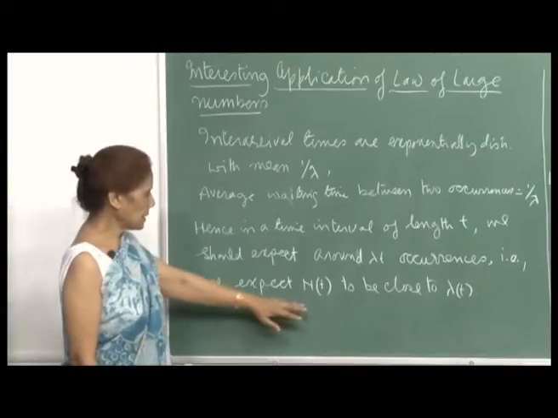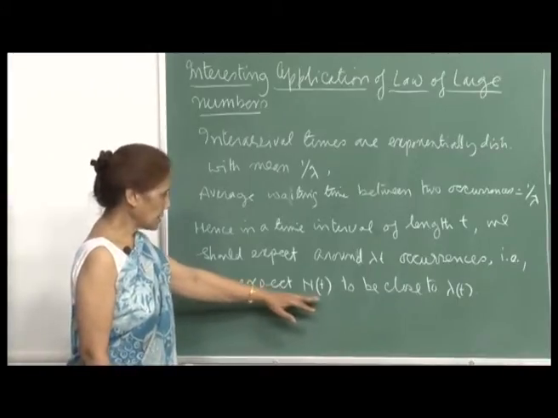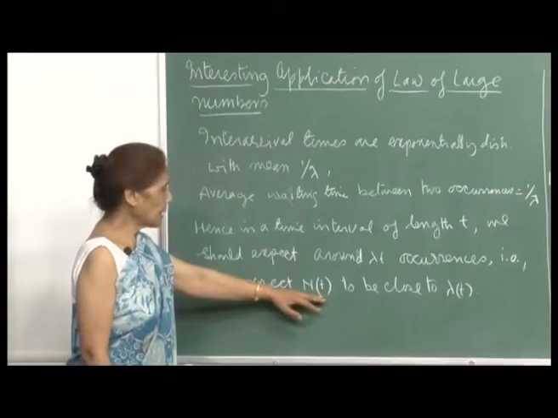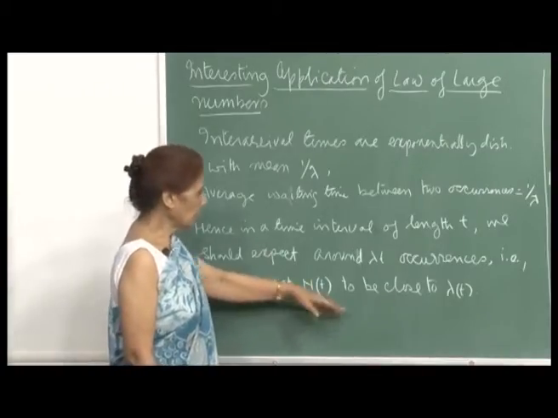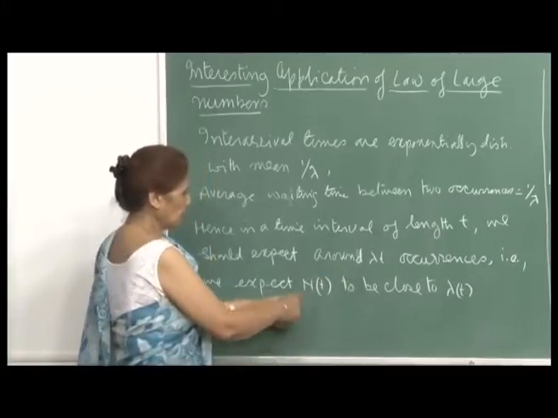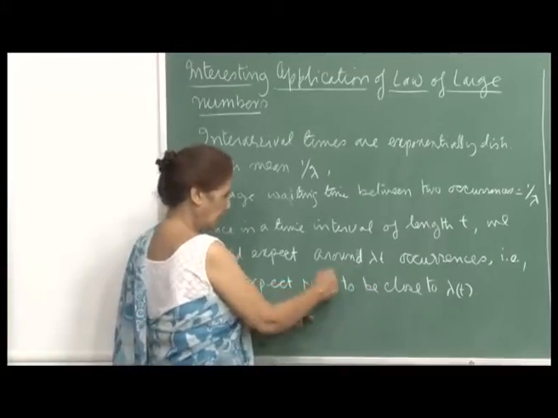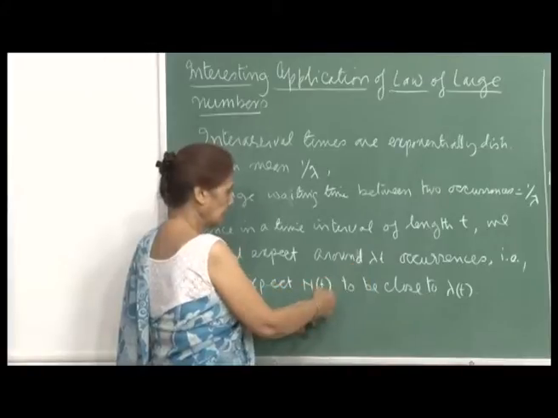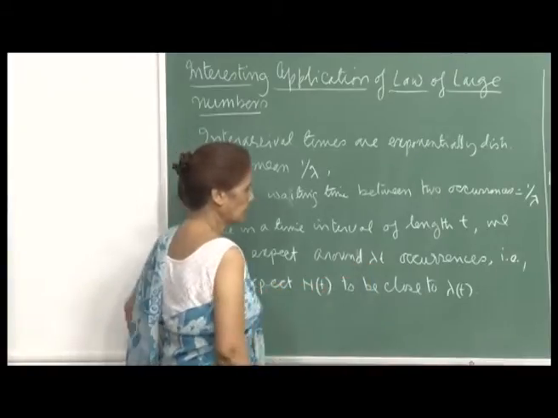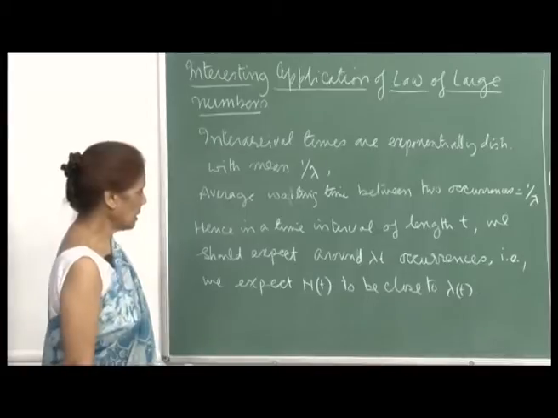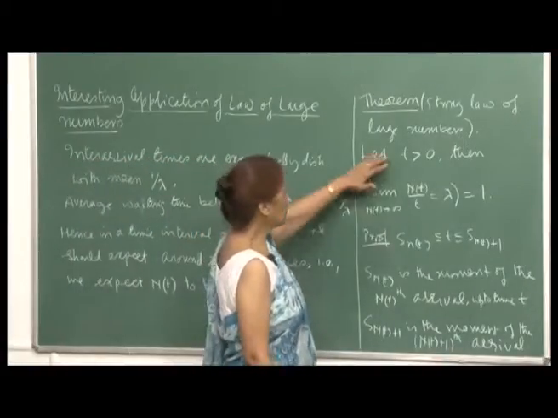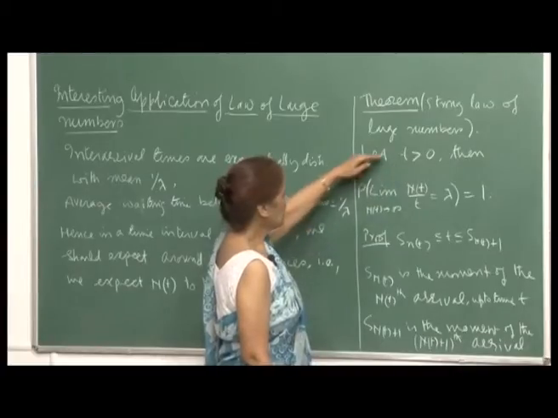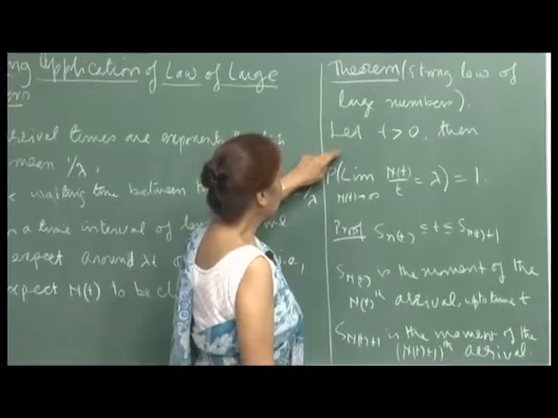So, let us just look at this and we will show that yes, the ratio N t by t will be close to lambda, right, because if you want N t to be close to lambda t, then N t upon t should be close to lambda. This is the whole idea. Okay. So, let us look at the proof. Interesting. Now, here I should have written the word proof.